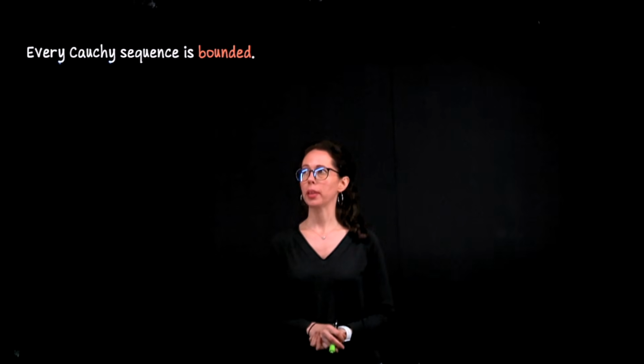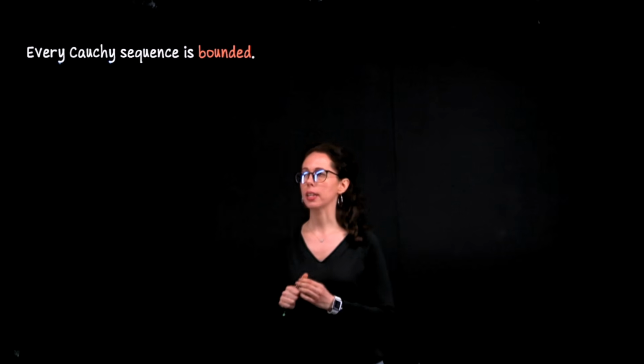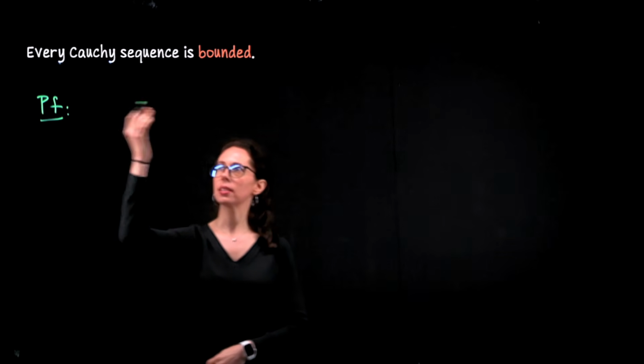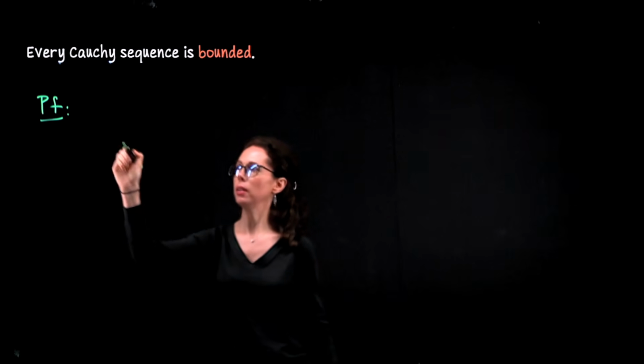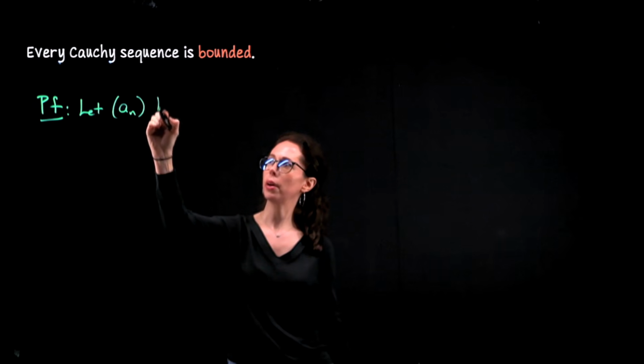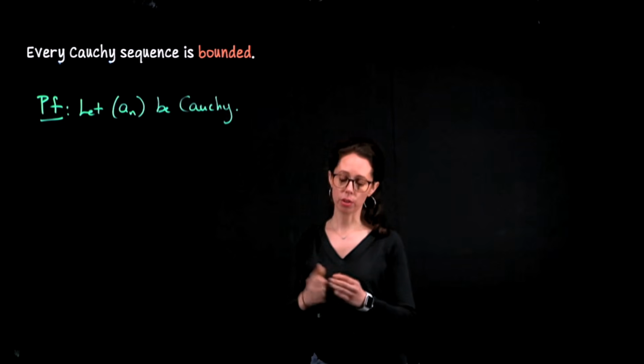Here's how I would formally write up the proof of the statement that we just worked out an argument for based on a sketch. There's no named sequence in this statement, so let's go ahead and name it a sub n. So let a sub n be Cauchy. We know it's a Cauchy sequence.